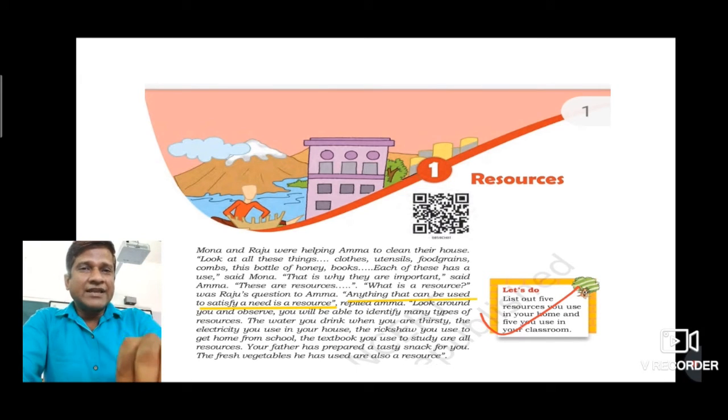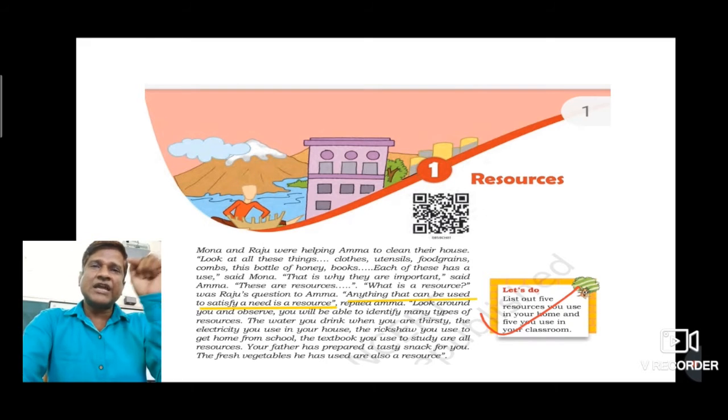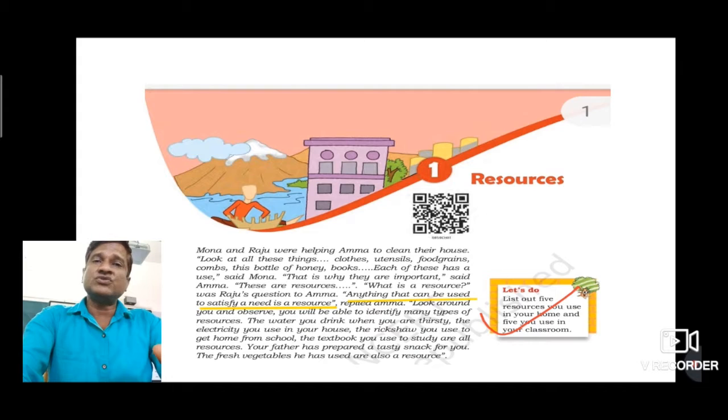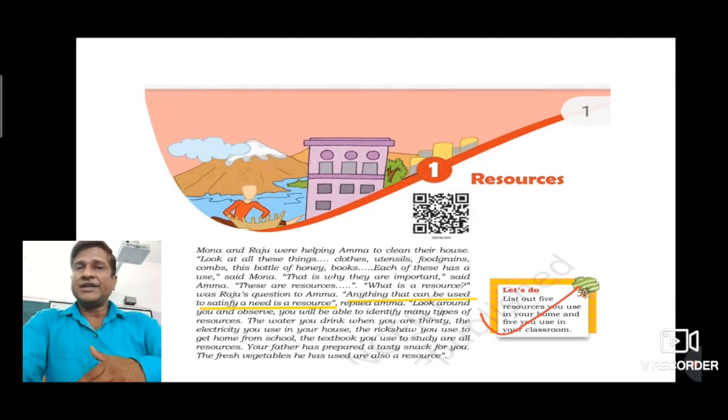So the second important factor is value, which can make or change any object or substance into a resource. Some resources have, you can say, economic value, and some do not, but if they fulfill our needs, both are called resources.